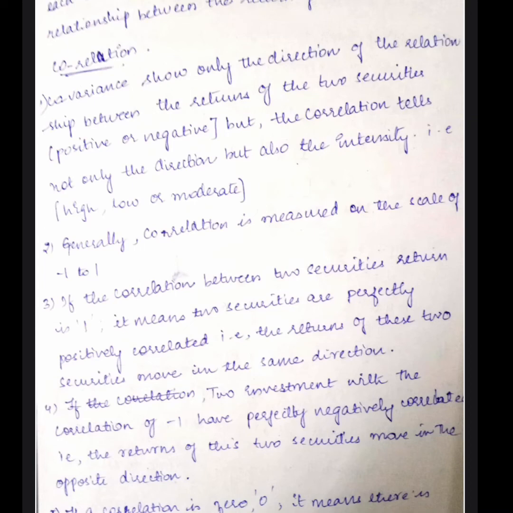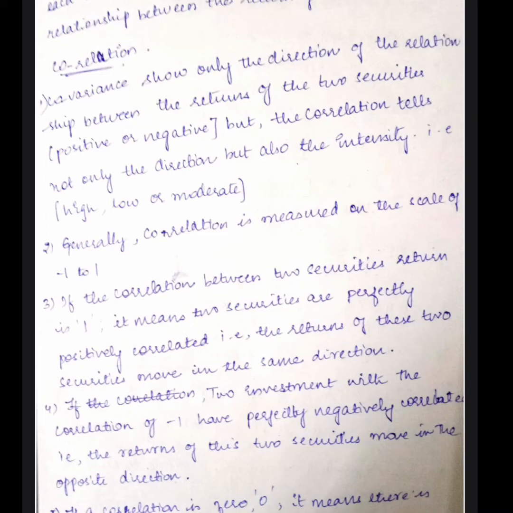See the second point. Generally, correlation is measured on a scale of -1 to 1. By using the formula of correlation, we get a value from -1 to 1. If the correlation between the securities is 1, it means they are perfectly positively correlated. If the correlation is -1, then they are perfectly negatively correlated. And if the correlation is 0, it means there is no correlation between the two securities. That is what correlation is telling us.